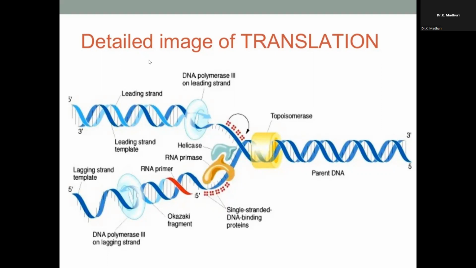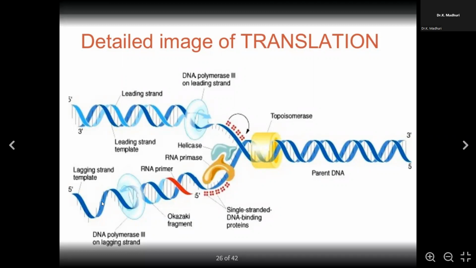So the leading strand is the one which will have the complementary DNA strand without any disturbance, and it is a proper strand which will be leading the genetic information from one generation to the other generation. Whereas the lagging strand is having little complications by formation of these Okazaki fragments, and there is a kind of informational disturbance. So that's why we generally call it a lag. They lag the information. That's why it is a lagging strand. So let us see in depth about the replication, like why leading, why lagging, and what are the important components required for the replication, in the next session.